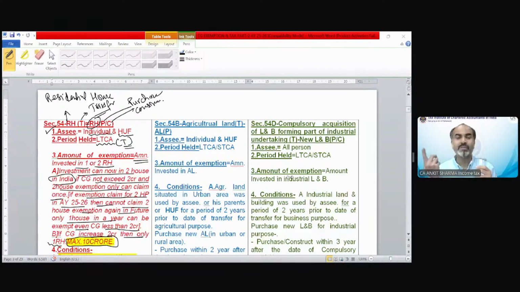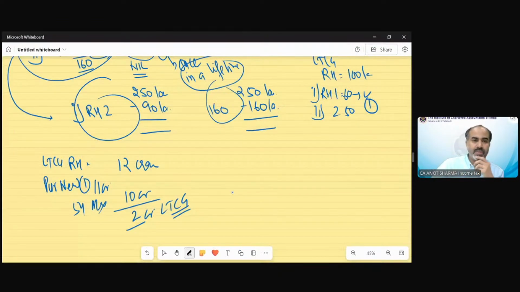Only one house exemption can be there. Like in this example, he purchased one house for 11 crore and one more house for 3 crore. This is irrelevant because the capital gain exceeds 2 crore. So the second house benefit is always gone in this case. You cannot claim the second house benefit in any case.